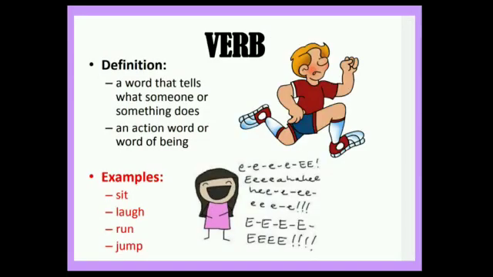Now we will see what is a verb. A verb is a word that tells what someone or something does. That means it is an action word or word of being. For example, they laugh at him. Here, laugh is an activity performed by they. So, this is a verb. Now, what is the word of being? Not every sentence has an action word. Some sentences have verbs of being. For example, the different forms of be are be, is, am, are, was, were.